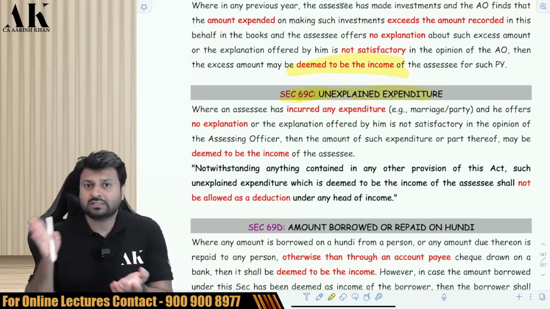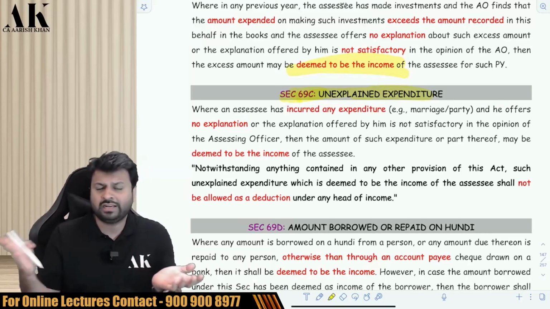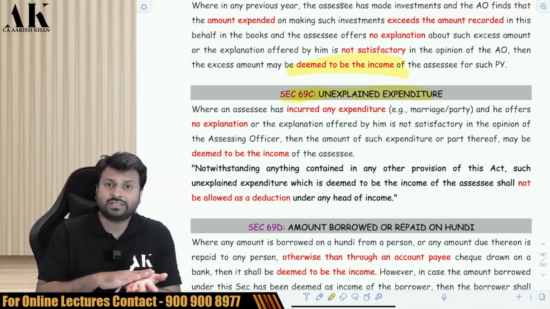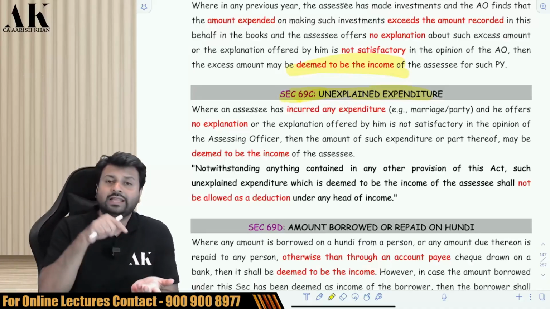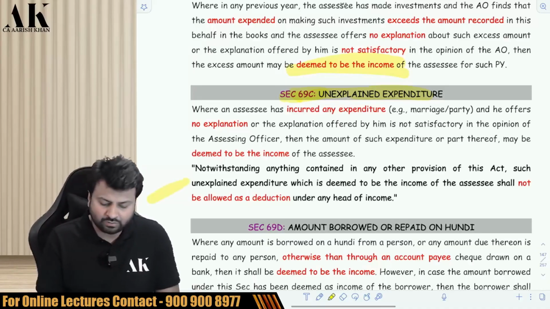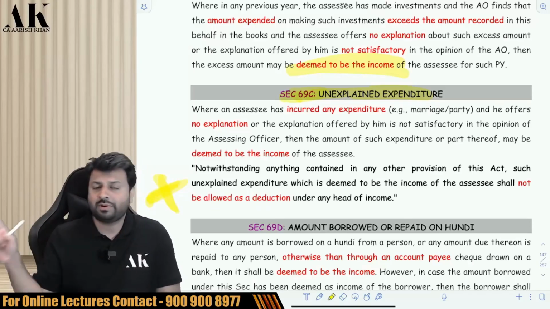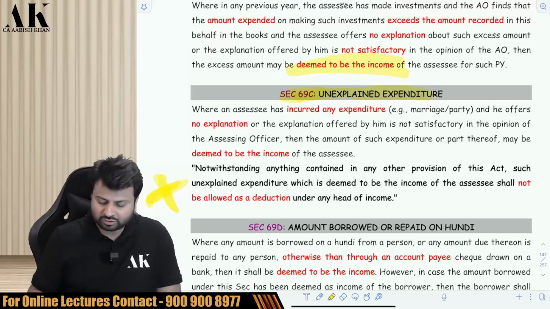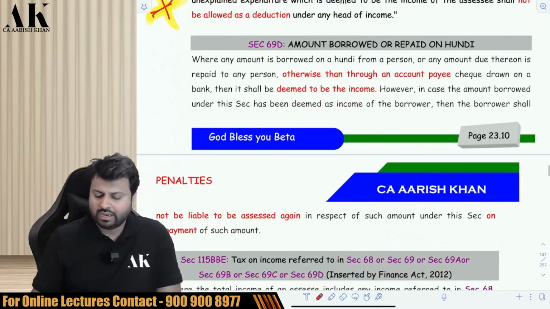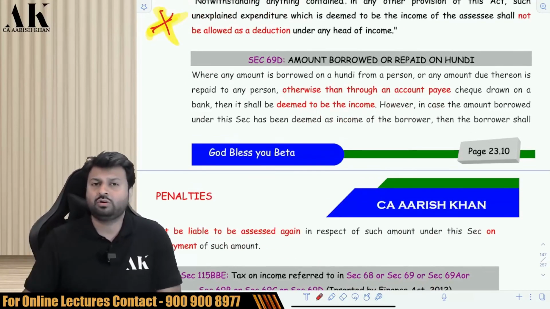Similarly, if you incur some expenditure in your business or profession or for any other purpose, and that expenditure is from an unexplained source, then that expenditure deduction will also be disallowed under the income tax law. It will not be allowed as a deduction. So if you incur an expense from an unexplained source, that expenditure will also be disallowed.